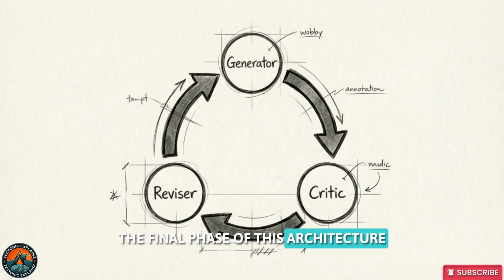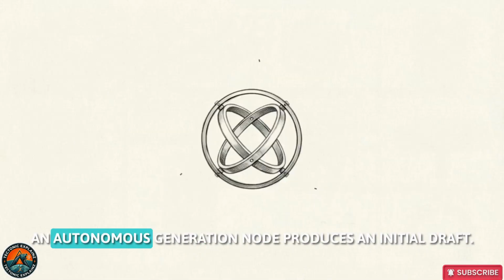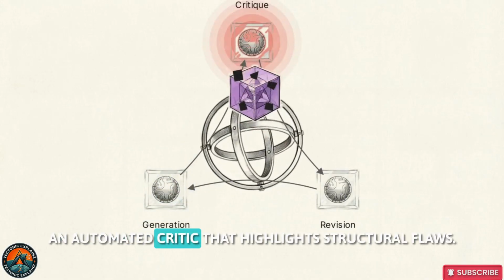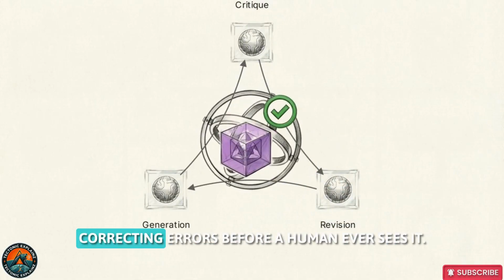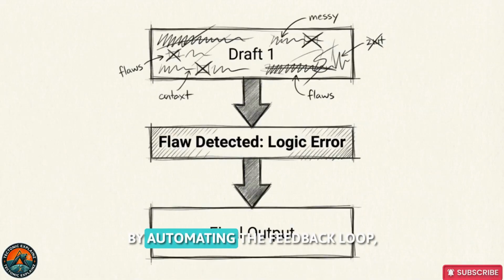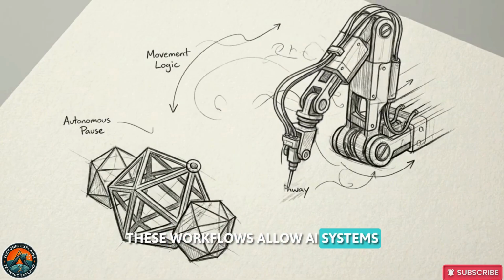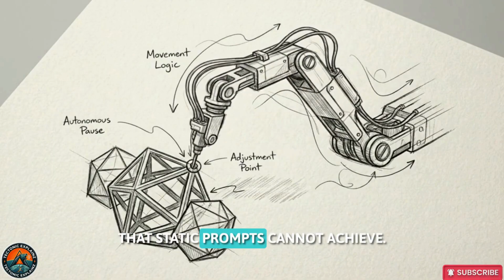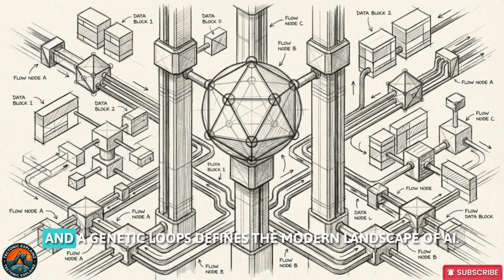The final phase of this architecture moves into agentic autonomy, where the system manages its own execution loops. An autonomous generation node produces an initial draft. This output is passed to a second node, an automated critic that highlights structural flaws. A third node then rewrites the output based on that critique, correcting errors before a human ever sees it. By automating the feedback loop, we remove the need for repetitive human trial and error. These workflows allow AI systems to systematically verify their own logic, providing a level of autonomy that static prompts cannot achieve. This complete architecture, integrating RAG, logical constraints, and agentic loops, defines the modern landscape of AI.